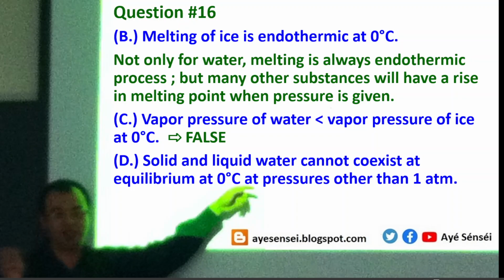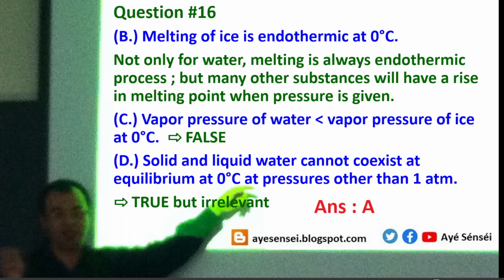So this means at 0 degrees the pressure can only be 1 atm for water to be present in both states, solid and liquid. Actually this statement is true, but it's just not relevant to the question. So the answer is A.